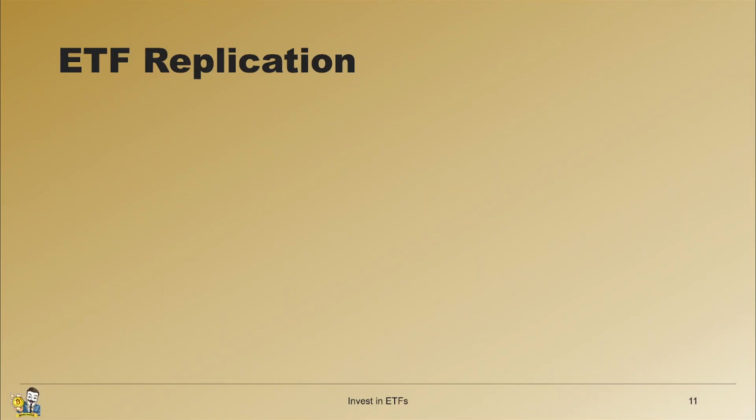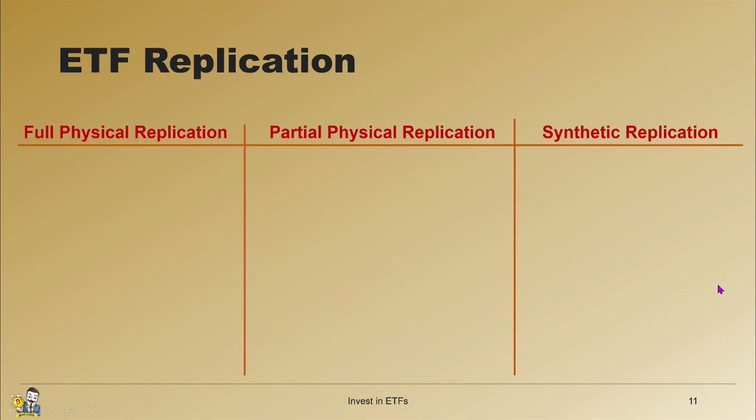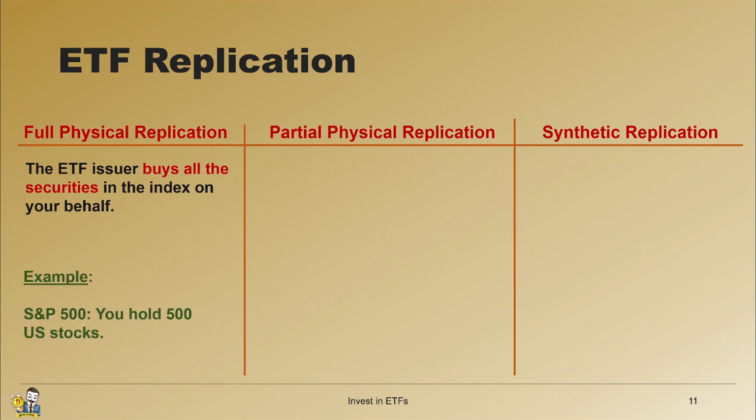But there can be some nuances with ETF replication. There are 3 different replication methods: full physical, partial physical, and synthetic. So, for the first one, it's exactly like the example we just saw. The ETF issuer buys all the securities in the index on your behalf. For example, when you buy an S&P 500 ETF, the issuer will buy for you the 500 US stocks, so you actually hold those 500 stocks in your portfolio.